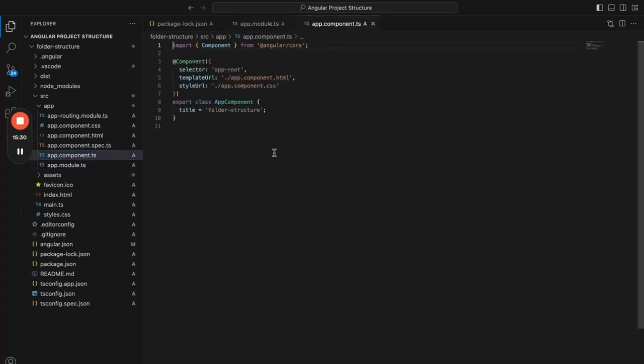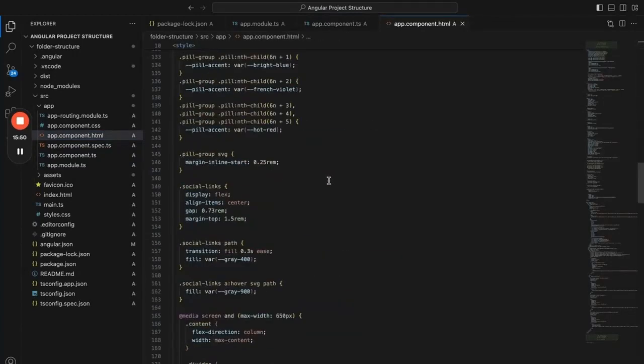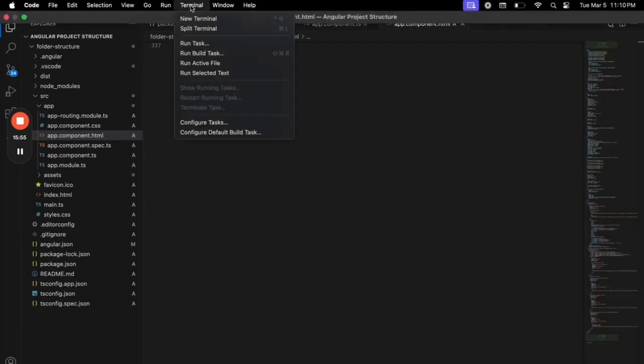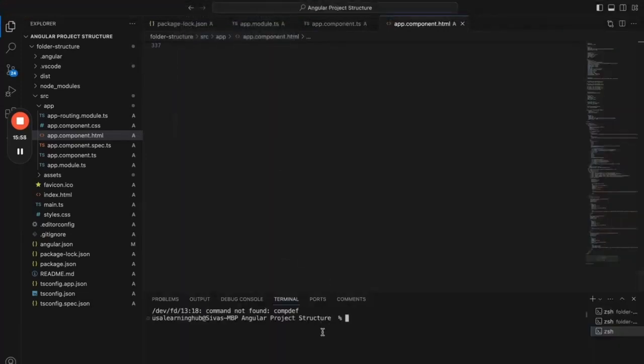And the next file is app.component.ts. This is a main important file, and the first file that is loaded, and whatever content we have in the app component will be rendered by default on the first page of the application. If you see the app HTML file, whatever we have in this file is what is rendered when we start the application. So let me start the application one more time just to show you.